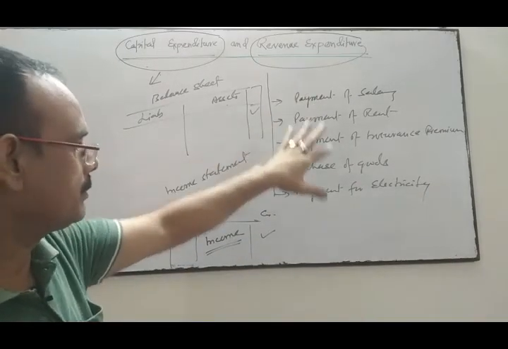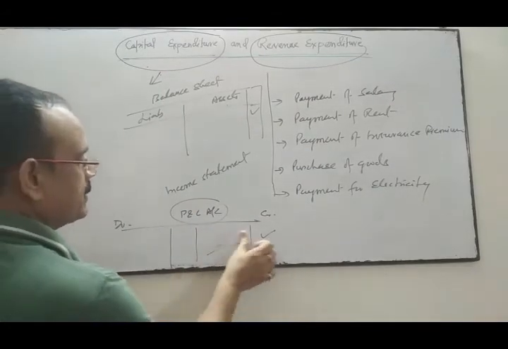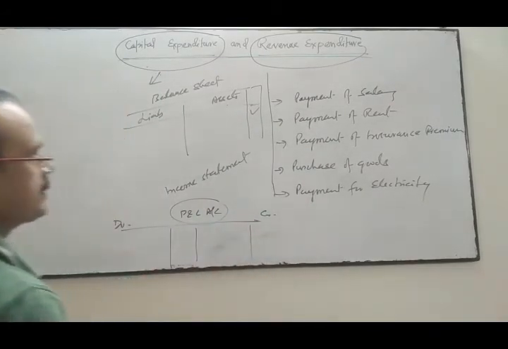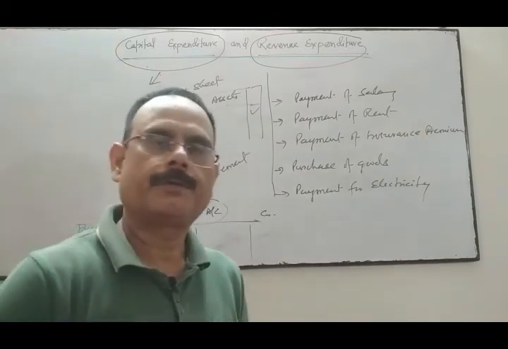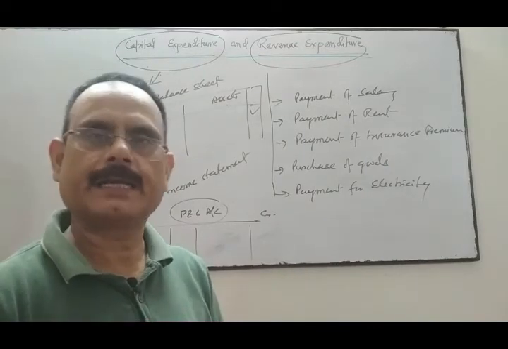But revenue expenditure is shown on the payment side, the expenditure side. This is your revenue expense, this side. This revenue expenditure is shown in the debit side of the profit and loss account, and the profit is decreased because of those expenses.